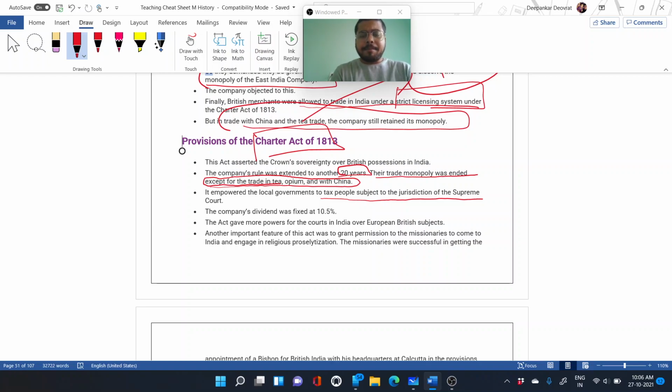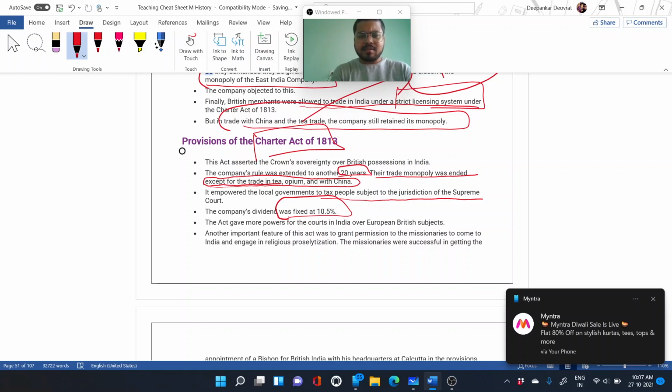And the company dividend was fixed at 10.5%. What dividend means is the profit. So now, whatever profit the company is going to earn, 10.5% will be the share of the company only. So that is the meaning of dividend. Dividend, in economic terms, means profit.